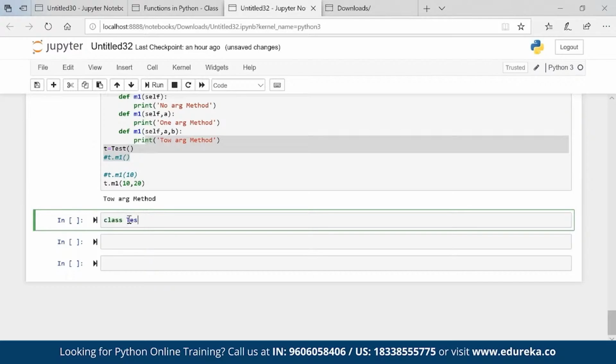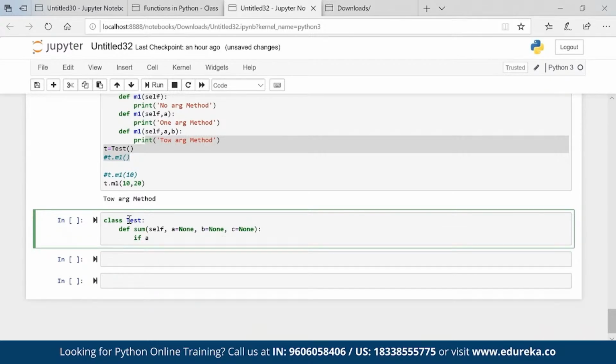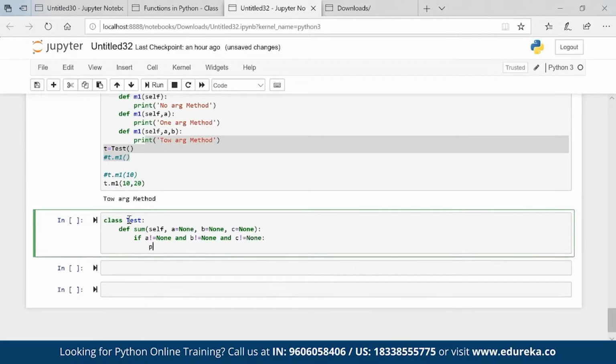Class test, def sum, let's say self, a equal to none, b equal to none, and c equal to none. I'm passing three values. If a is not equal to none and b is not equal to none and c is not equal to none, print.